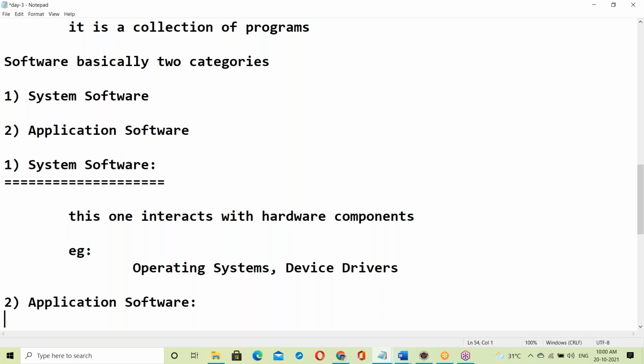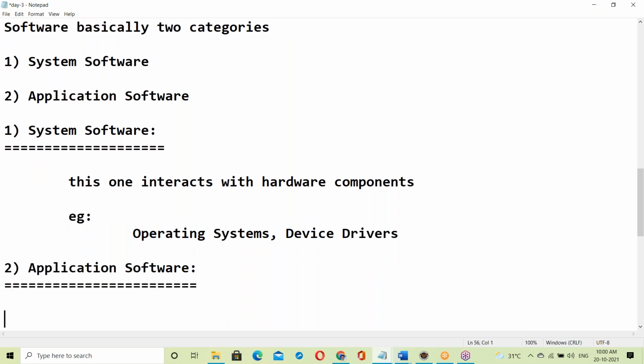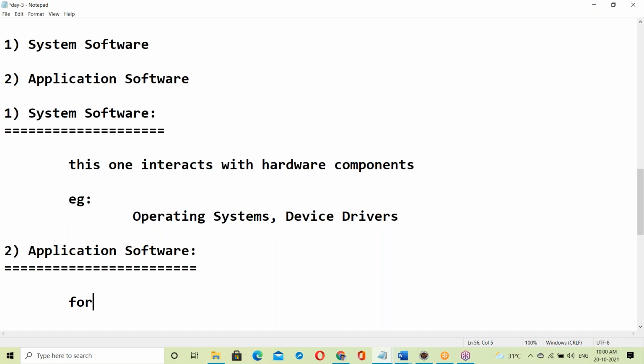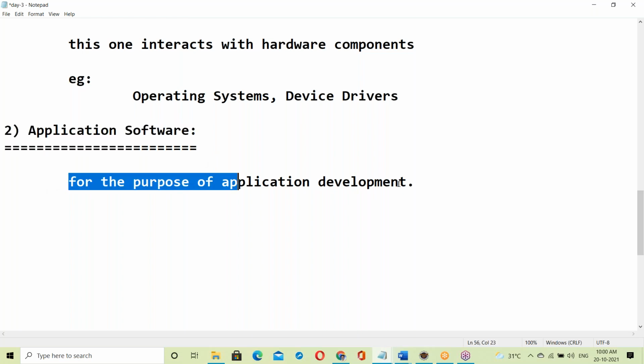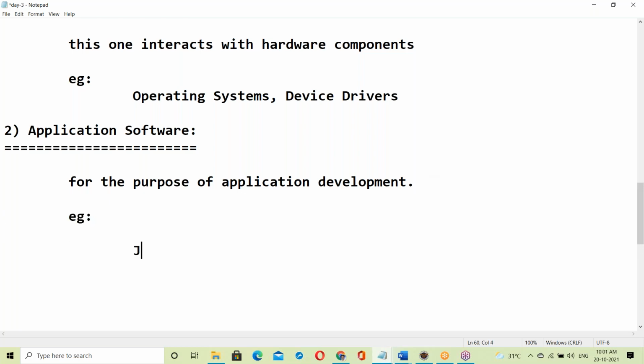So what is application software? Application software is for the purpose of application development. For example, Java is the best example. Java is a mostly used application software. Most of the applications nowadays are developed in Java only.